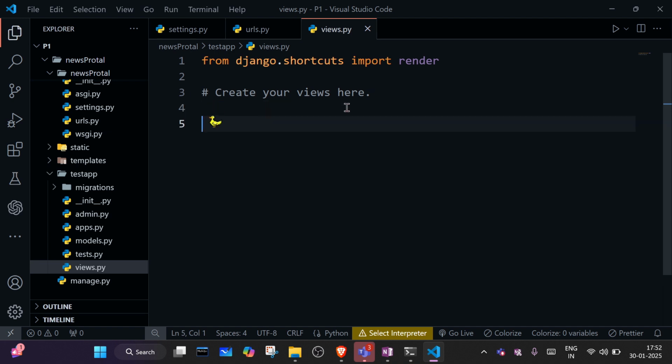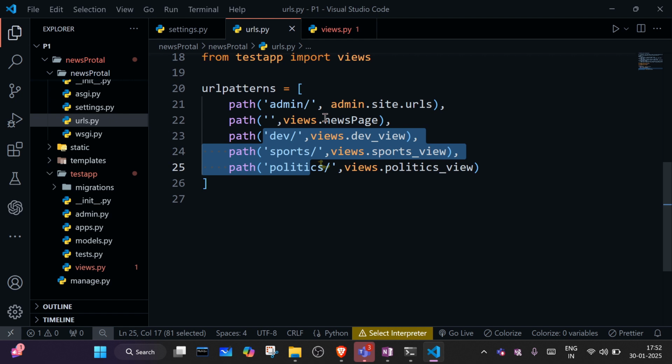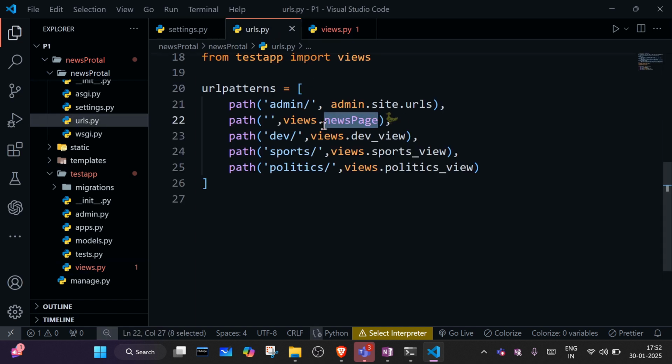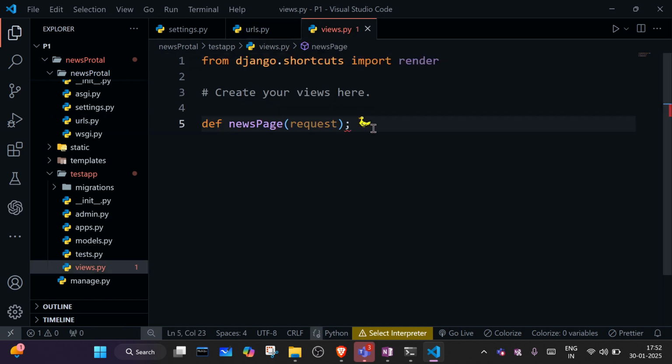A view is nothing but a Python method. What is the first view name? News page. The name should be the same. So news page, right? Whenever an empty request comes, this view should be invoked.